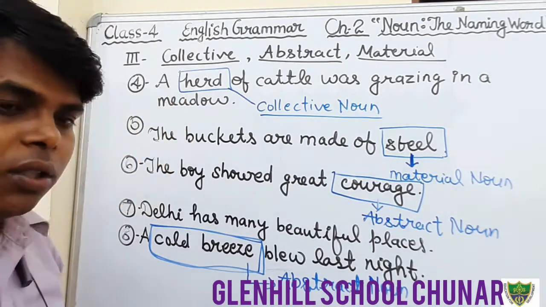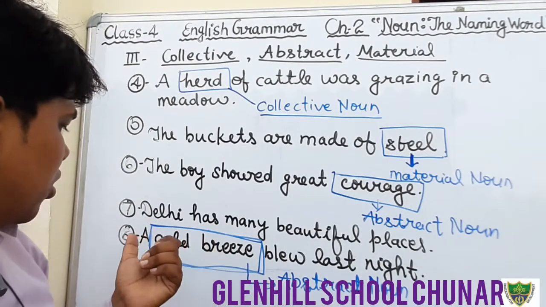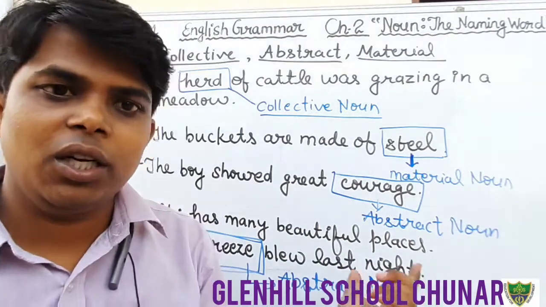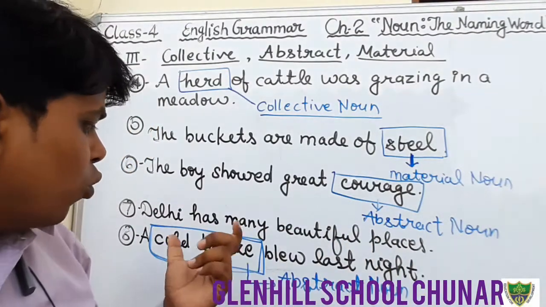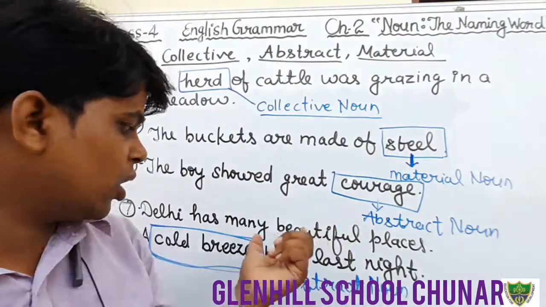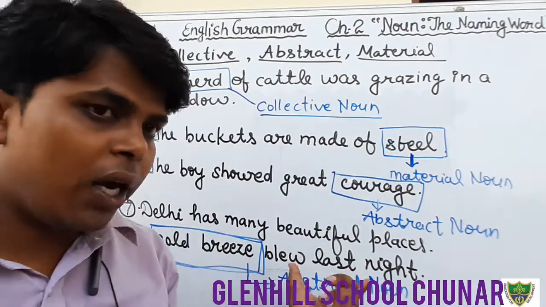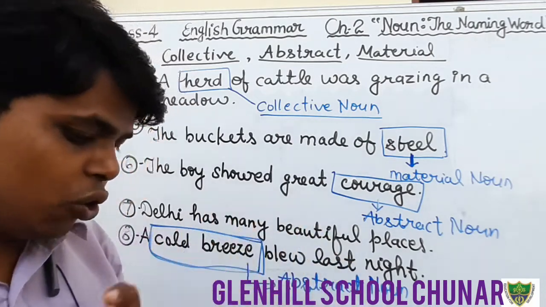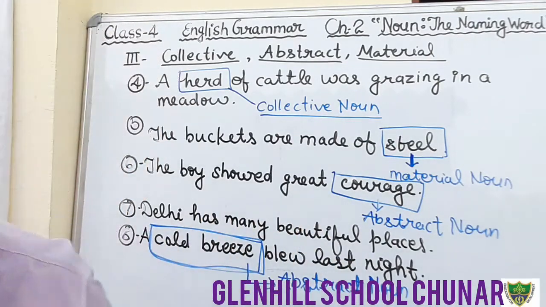Okay students, so in question number 8, A cold breeze blew last night, the word cold breeze is an abstract noun. So circle the word cold breeze and write down abstract noun in the blank. Okay student, just do it. Within 10 seconds I am giving you time to write.